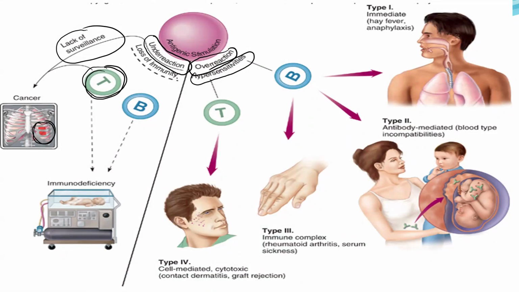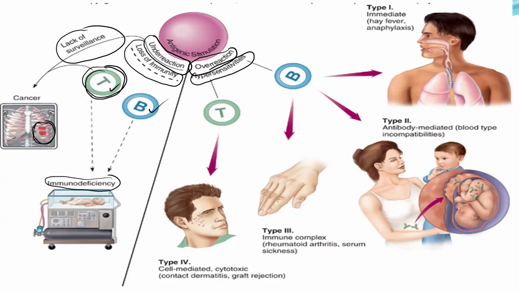The second type of underreaction is called the loss of immunity or immunodeficiency. This is caused by lack of cells, maybe lack of the T cell, or lack of the B cell, or lack of both T and B cells. So this is called immunodeficiency. There are two types of immunodeficiency: primary immunodeficiency and secondary immunodeficiency.